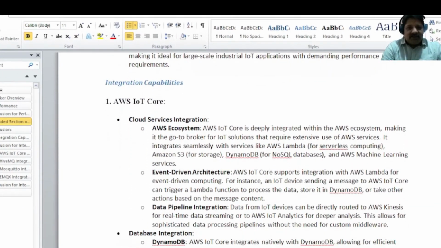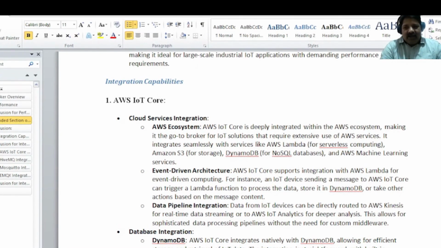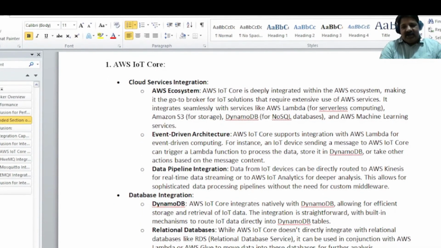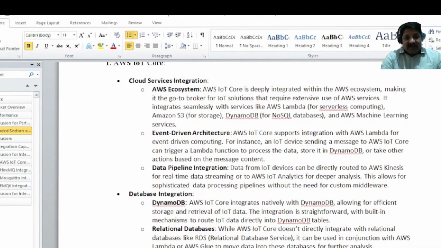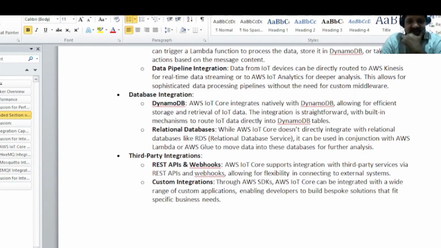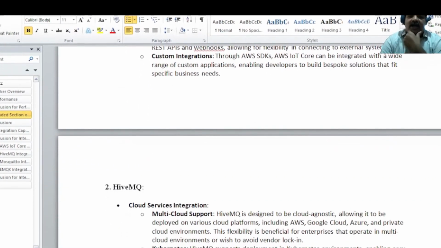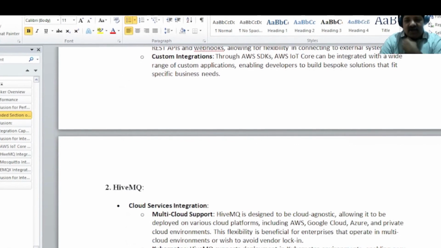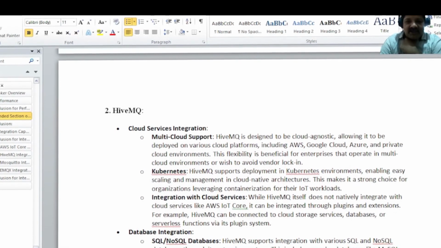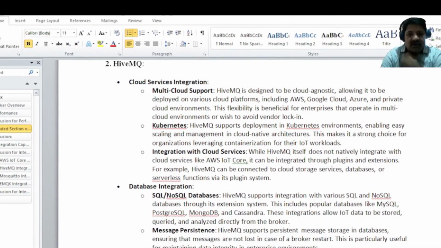So, cloud integration capabilities. It's much more flexible. When you want to integrate, AWS IoT Core is much easier because you can integrate to its existing AWS capabilities. You can integrate to third-party applications like REST APIs, and custom integration you can also do, because the AWS SDK is there where you can use these APIs. In case of HiveMQ, it has integration capabilities, and you can integrate to AWS IoT Core also.